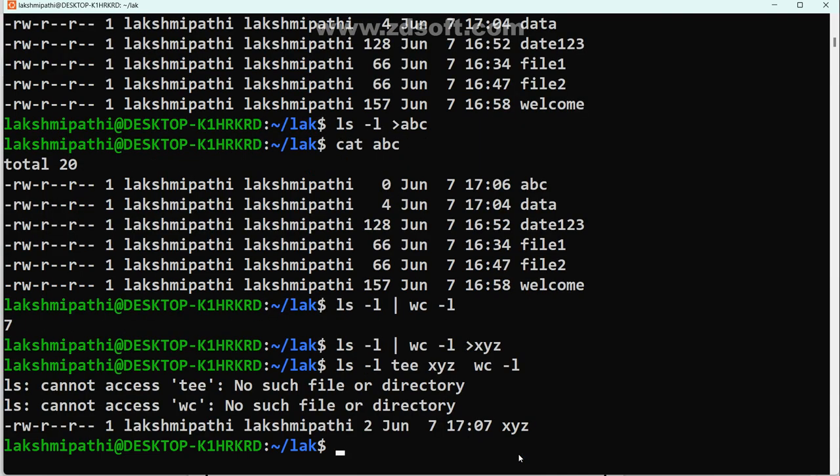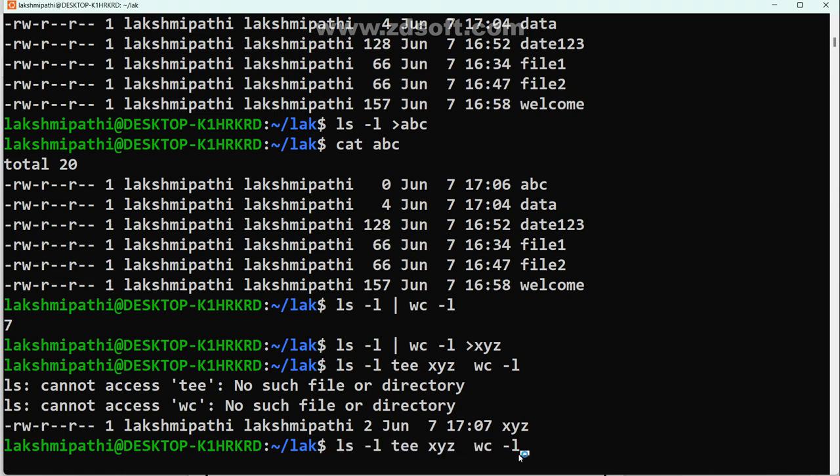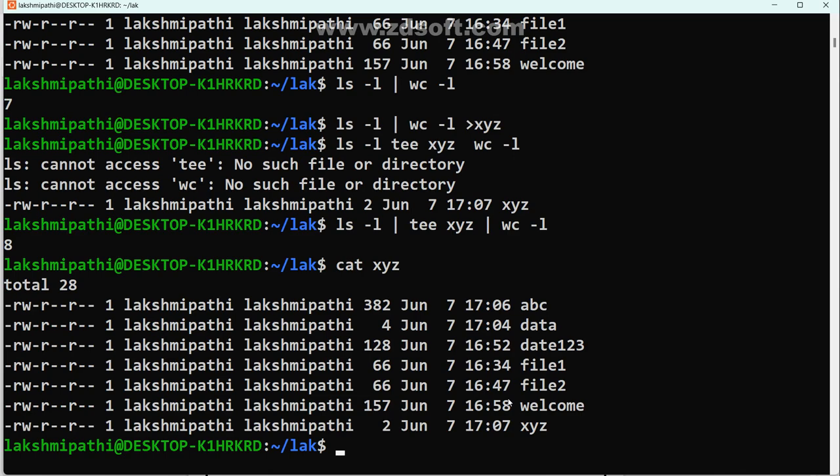Yes, sir. Clear. Now, any error? I hope you got an error. Why, is the tee command worked or not? No, no, no, not small. I didn't apply pipe symbol, right? Pipe symbol. Now check it here. ls -l pipe tee xyz, after ls and also one pipe symbol is there. Yeah. Now good. See, in both, xyz is holding our content and the count is applied. Now data in xyz, now see it. Data is there or not? That is the power of tee command.